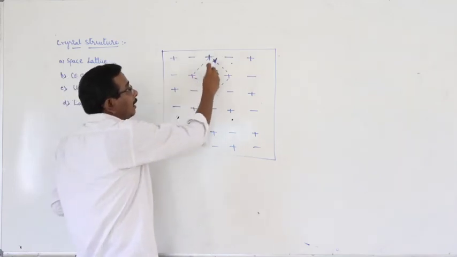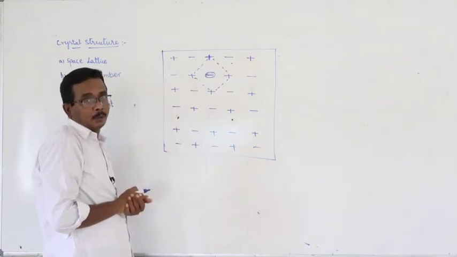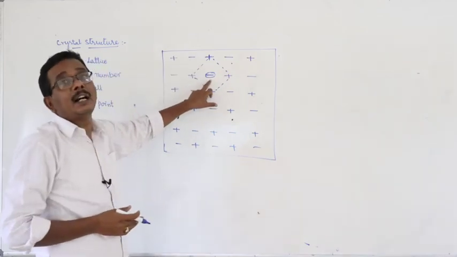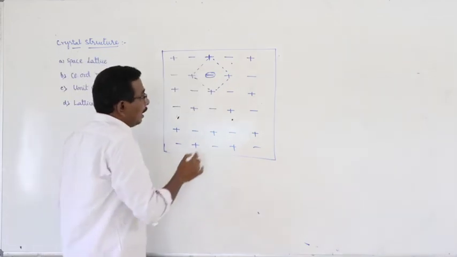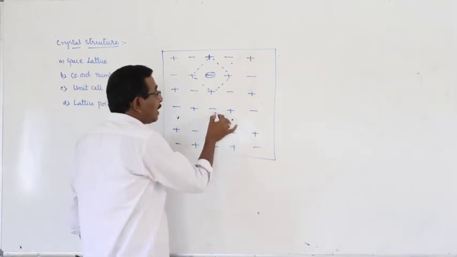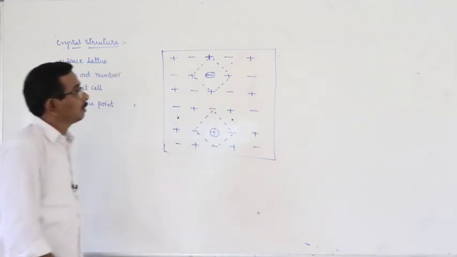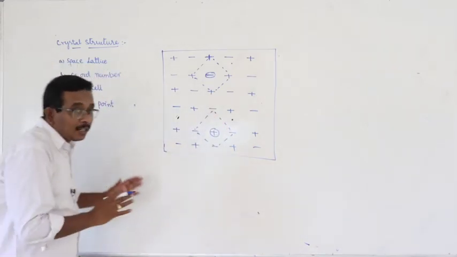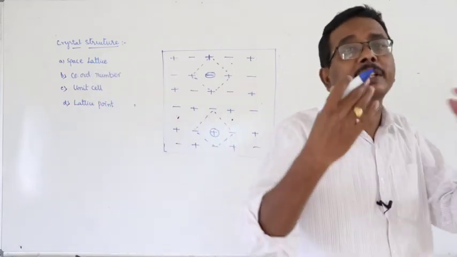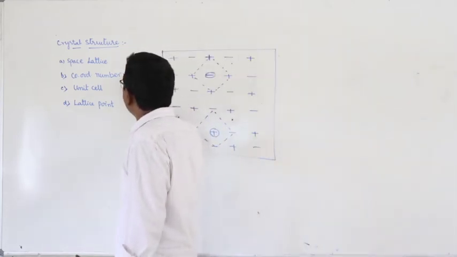But there is another cation at this position, and another cation behind the board. Totally 6 cations surround a single anion. Let us consider this cation. This cation is also surrounded by a given number of anions. That means each and every ion is surrounded by a given number of oppositely charged ions in three-dimensional space. That is known as coordination number.